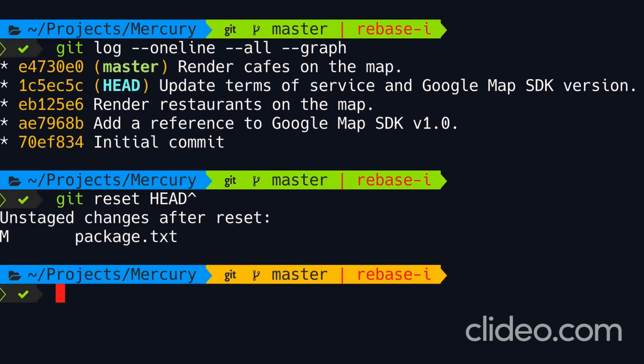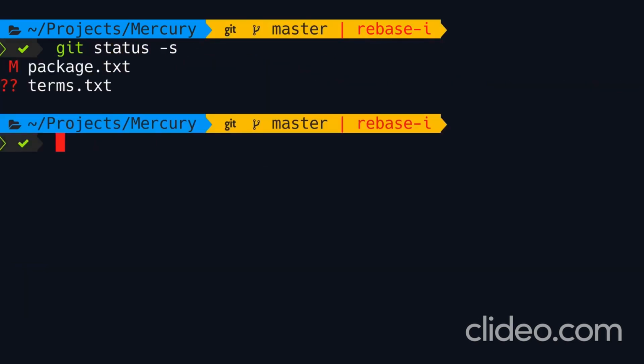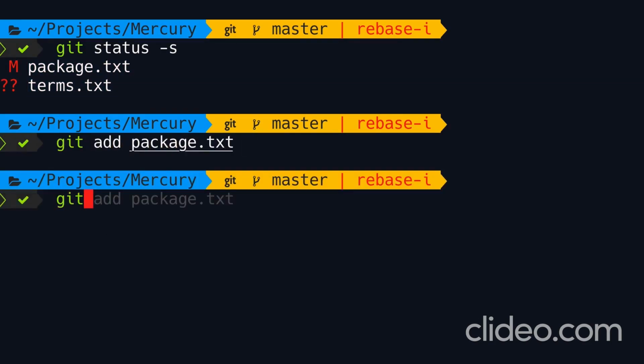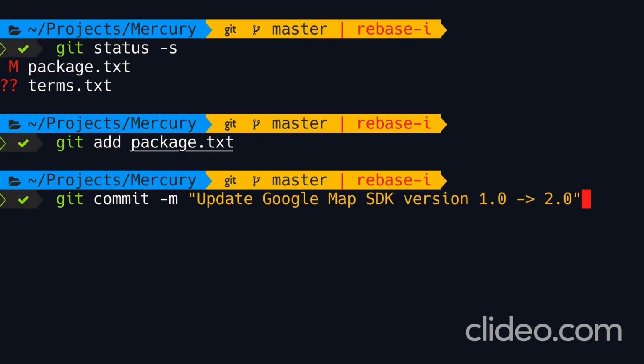Okay, now let's get a short status. So we have 2 kinds of changes. We have some updates in package.txt and a new untracked file. So I'm going to stage package.txt and make a commit. Here we can say update Google Map SDK version. We can also say from 1.0 to 2.0.